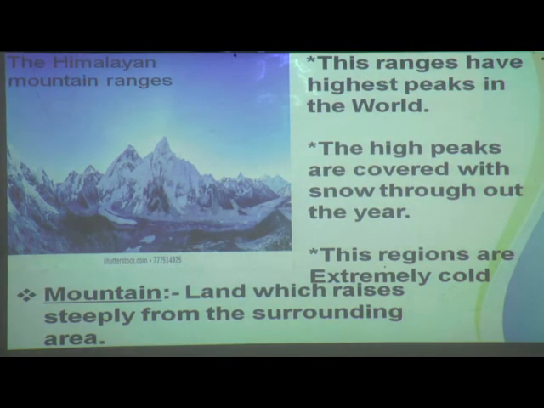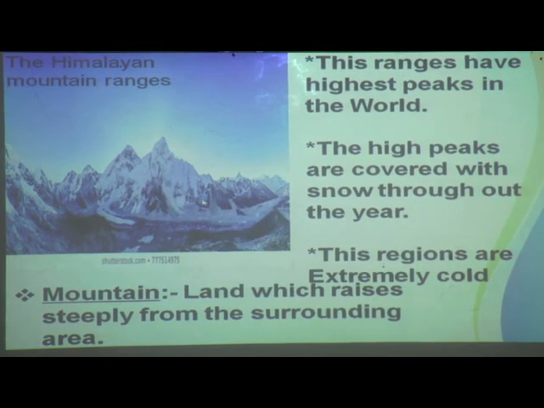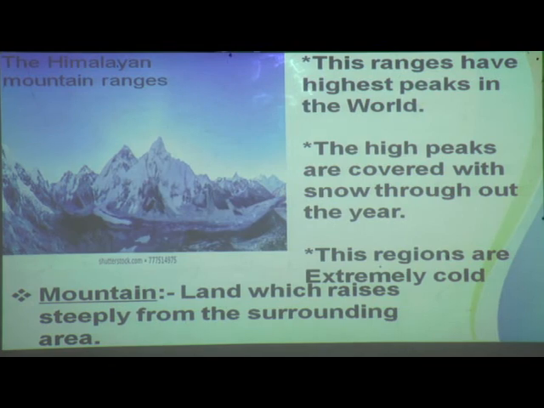This is one of the landforms, the Himalayan mountain ranges. Can you see the picture, children? Everywhere there is snow. These ranges have the highest peaks in the world. The high peaks are covered with snow throughout the year. So these regions are extremely cold throughout the year.